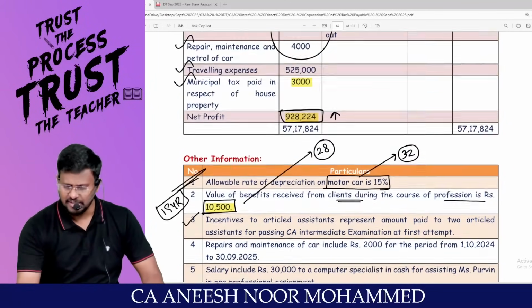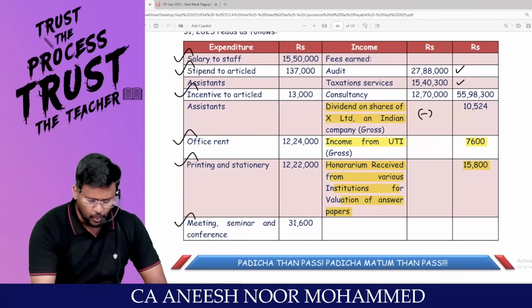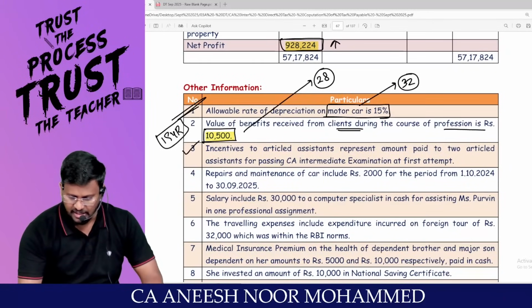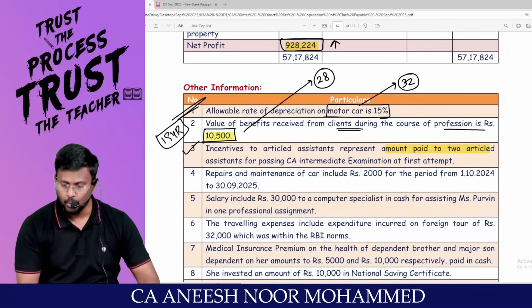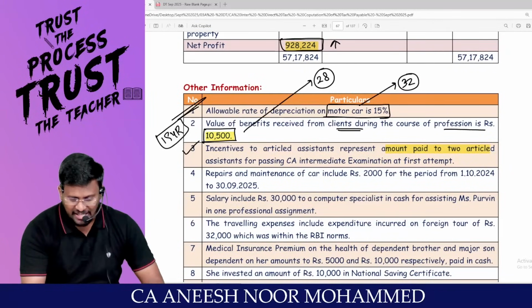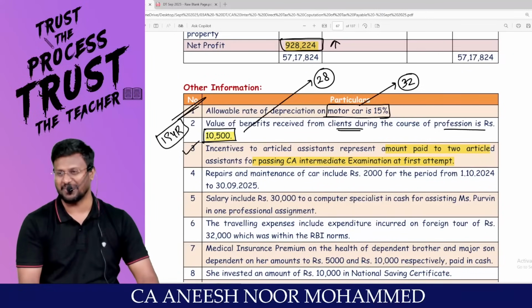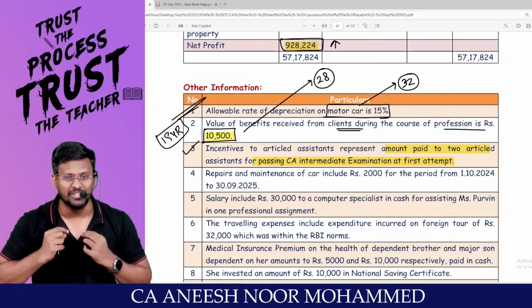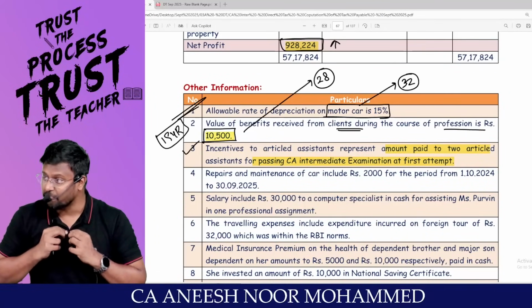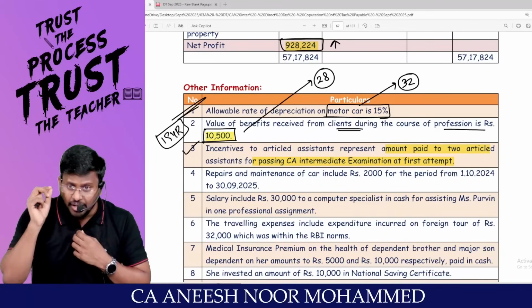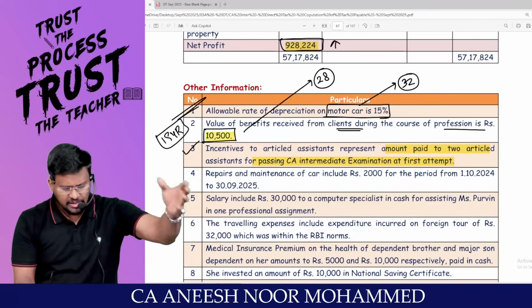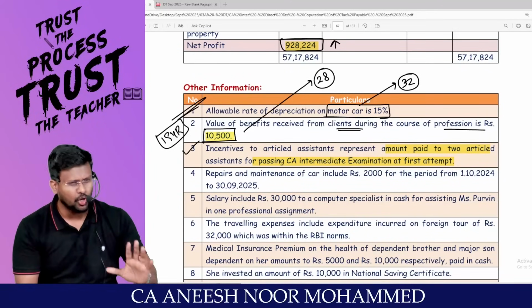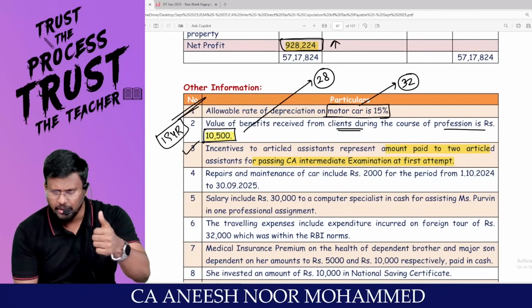Incentive to article assistant. Has this person paid incentive to article assistant? Yes, sir. This incentive to article assistant represents amount paid to 2 article assistants for passing CA intermediate in the first attempt. Wow. That means that auditor is a very kind-hearted person. Since their articled assistants passed the CA intermediate in the first attempt, he paid some incentive. That is allowed under the head PGBP because that expenditure is not covered under 30 to 36.